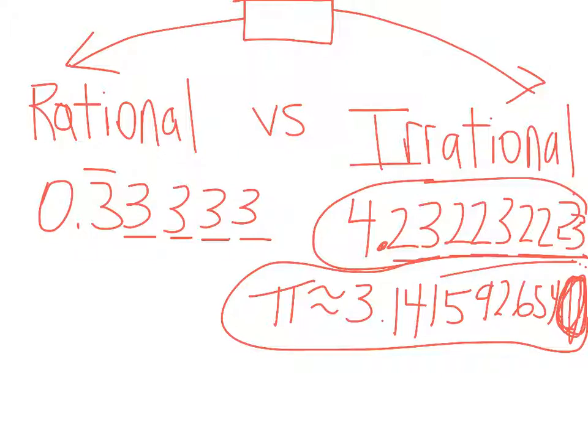So we just want to know irrational numbers are numbers that go on forever and do not have a repeating pattern. Rational numbers are the numbers that do go on forever and there is a repeating pattern. You either know it's 3's forever, or if it's a terminating decimal, it has 0's forever. So there you go. That's the big difference between the two sides.